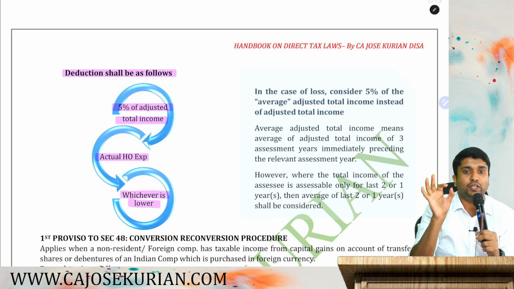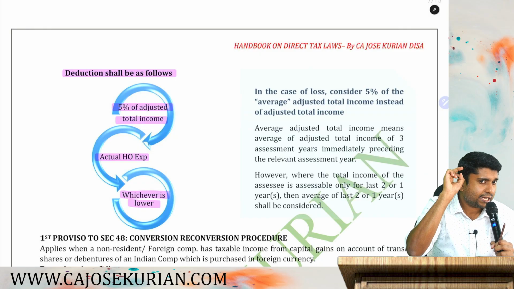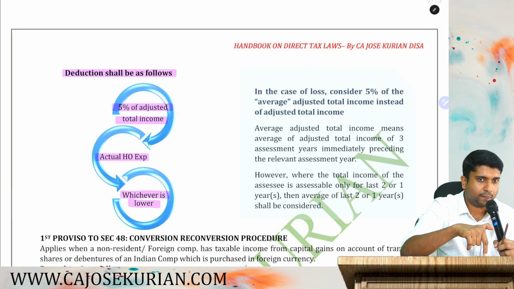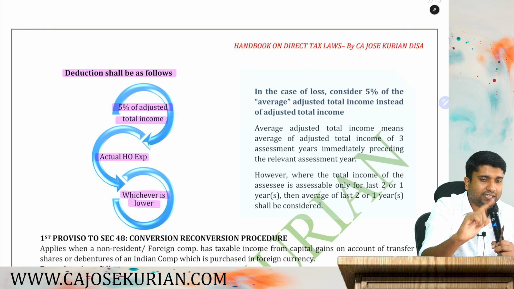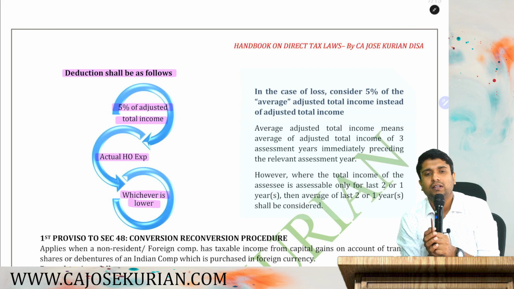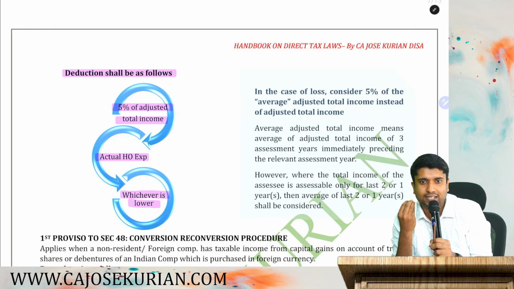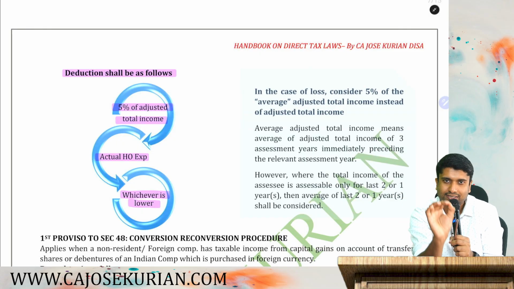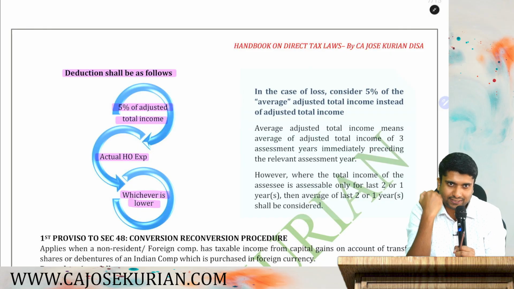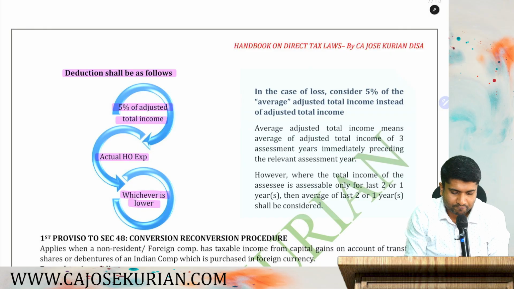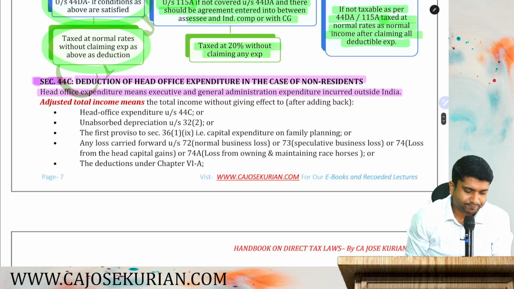Listen, you cannot charge the entire head office expenditure as a deduction. Either 5% of adjusted total income or actual head office expenditure, whichever is lower, only can be claimed as a deduction. Now the question is, what is this adjusted total income? For that, there is a computation sheet.